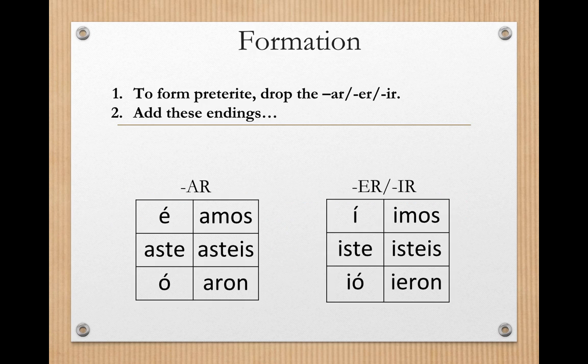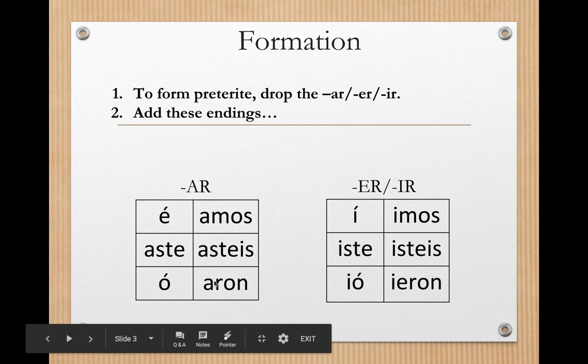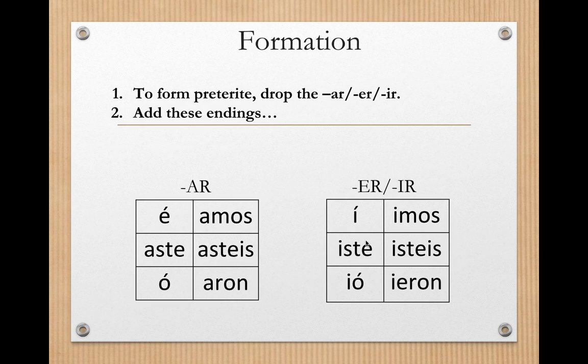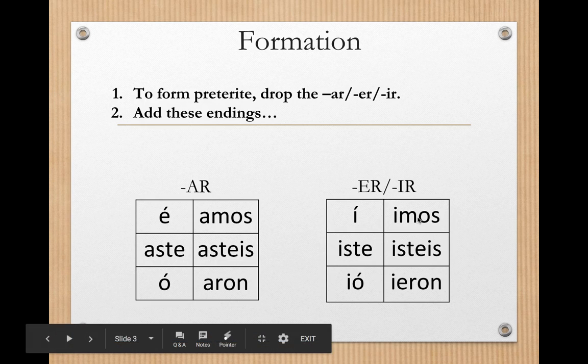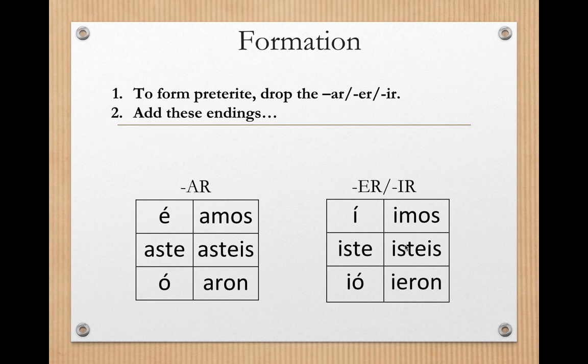To form the preterite tense, you have two steps. First, you want to drop the AR, ER, or IR, and then you want to add these endings. So if you have an AR verb, your ending will be a, aste, o, amos, or aron. If you have an ER or an IR verb, your ending will be I, iste, io, imos, or ieron. Notice that I did put the vosotros here on both forms, but that is not required, nor will it be on the test.